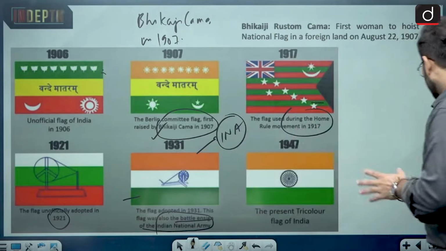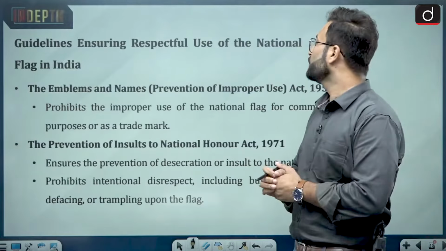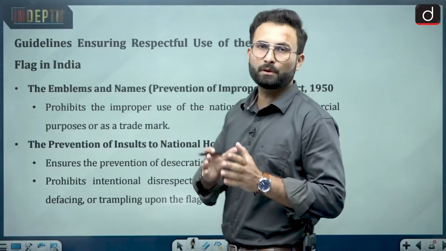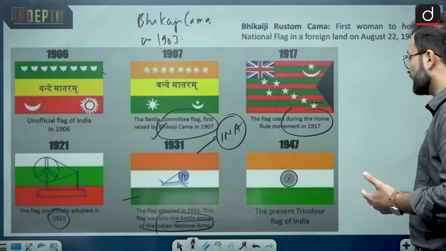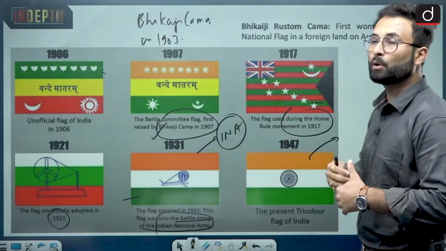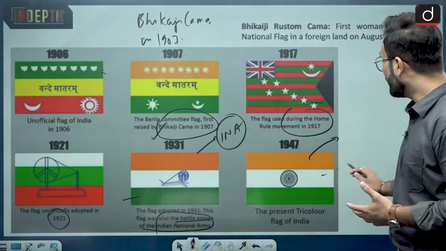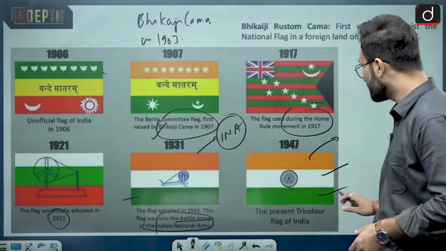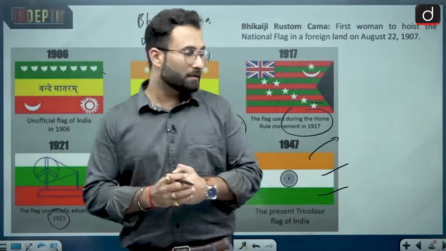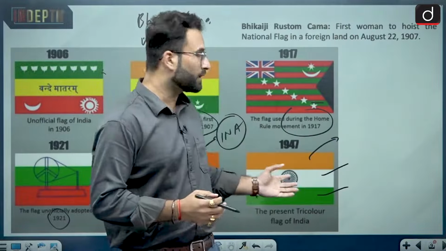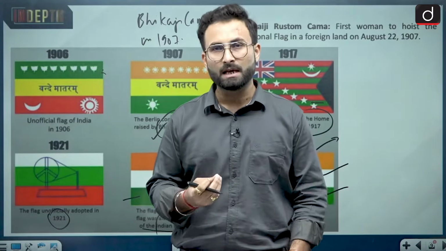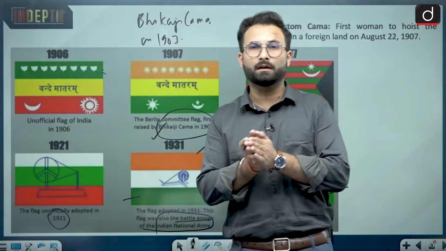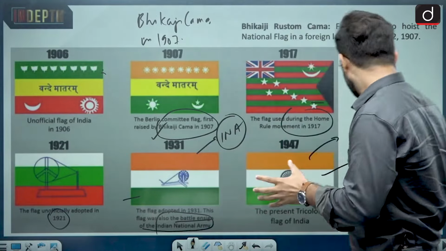Okay, now moving further, guidelines ensuring respectful use of the Indian national flag in India. When we are talking about the flag, there are certain emotions which are attached to it. When we see the tricolor, when we see the saffron color, we think about courage and sacrifice. When we see the white color, we talk about peace. When we see the green color, we talk about prosperity and fertility. The chakra over here is the chakra of dharma. So these things are there in our psychology, in our emotion. These are embedded, we have inherent respect for this, and that is why there are certain codes that you are supposed to follow if you are going to use the national flag.